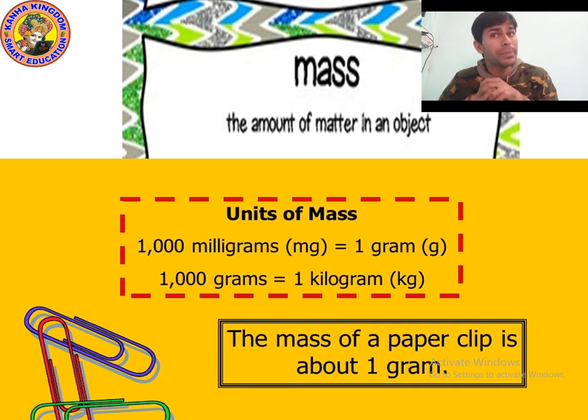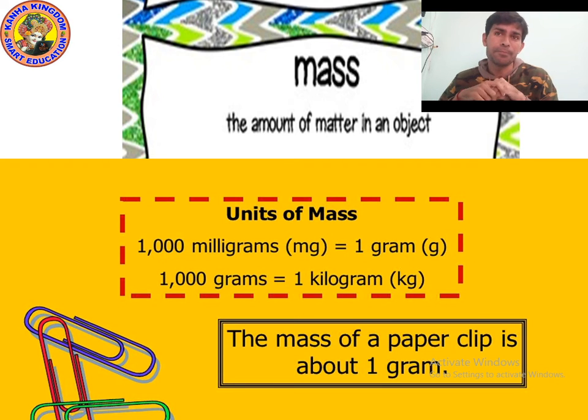Yes, 1000 milligram. But you can see on the screen there are 3 clips: red, violet and green. Imagine, just imagine, the mass of 1 clip is 1 gram. Then what is the total mass of all 3 clips?